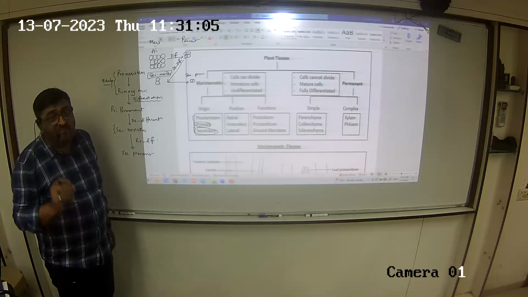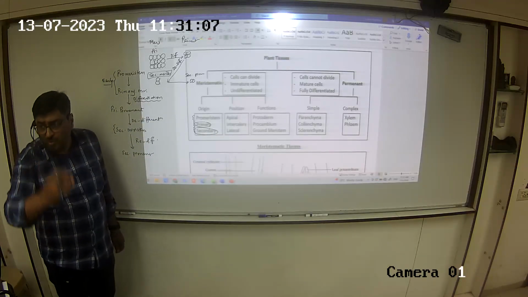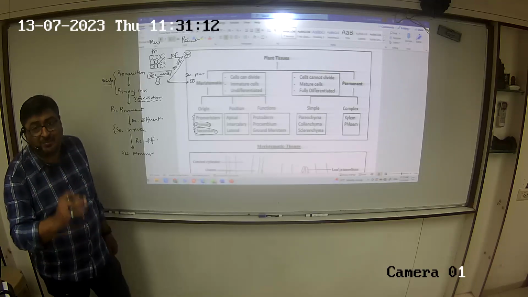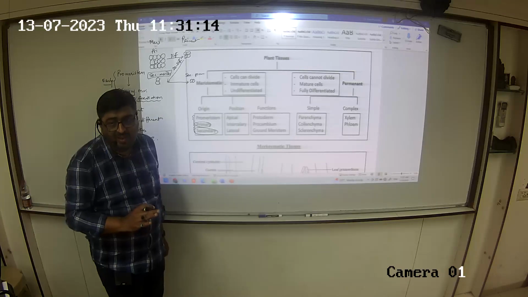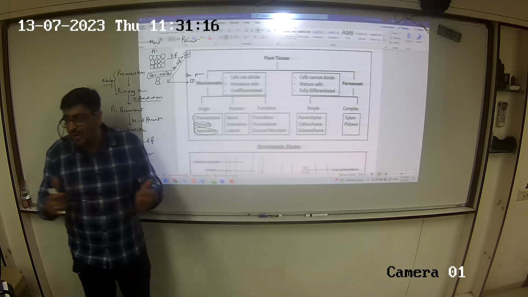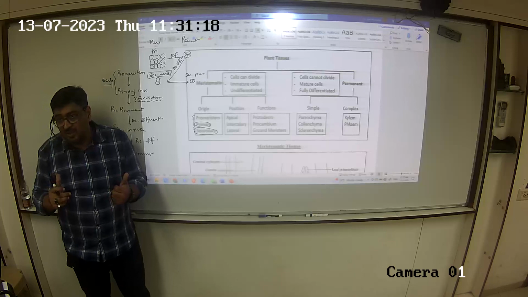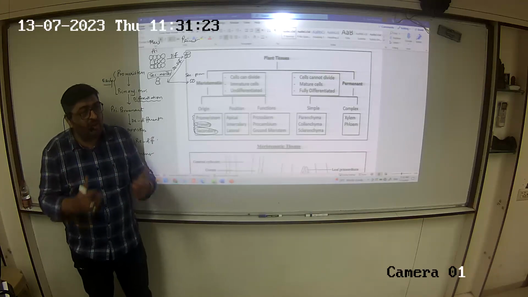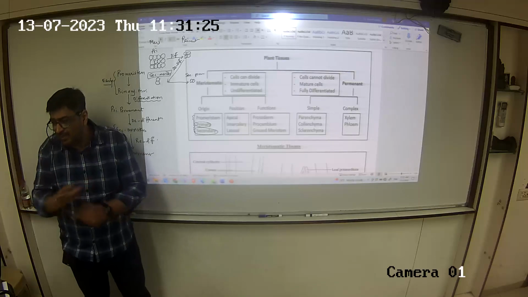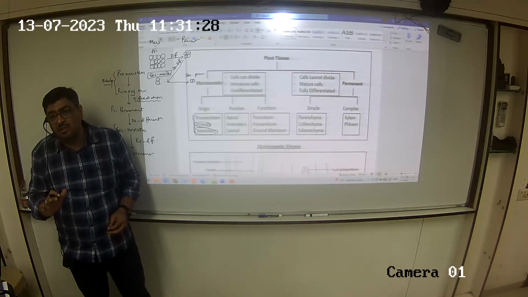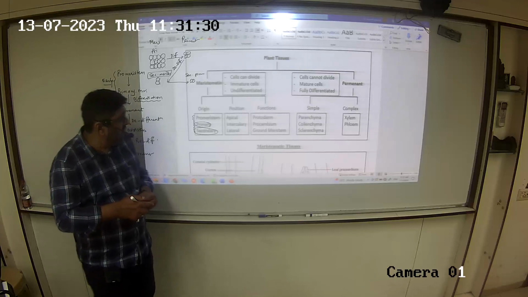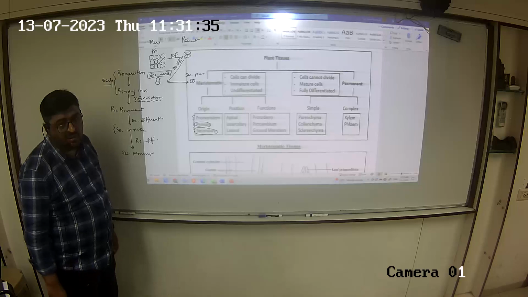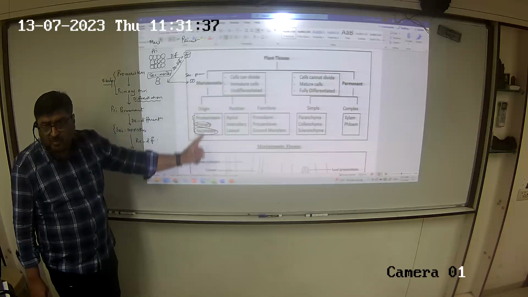Whenever vertical growth occurs, the plant will grow in length, we will call it primary growth. And the widthwise growth is called secondary growth. This is the 6.4 section which has been deleted, the secondary growth process. How the plant undergoes secondary growth has been removed from the syllabus. So that's secondary permanent. Are we clear on this please?